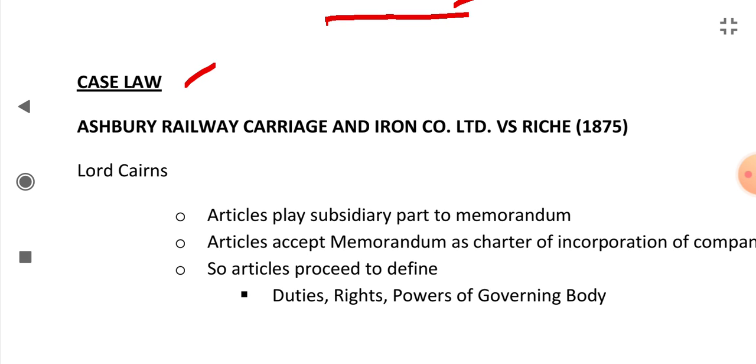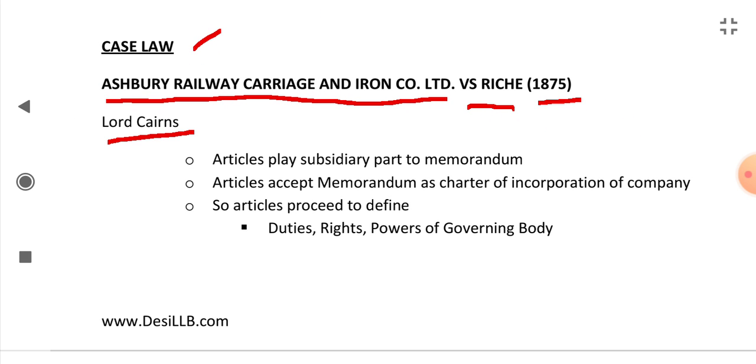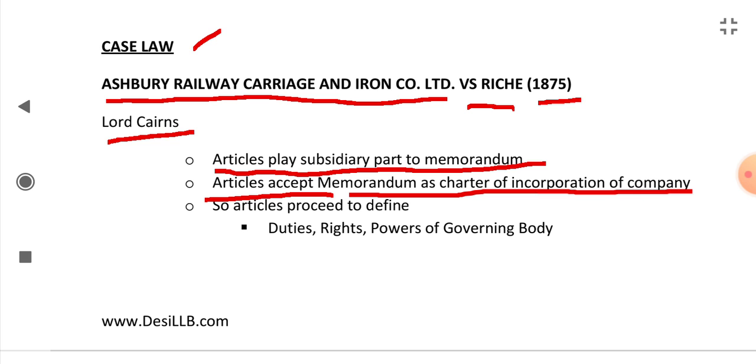There is an important case law, Ashbury Railway Carriage and Iron Company Limited versus Riche, 1875. In this case, Lord Cairns said that articles play a subsidiary part to the memorandum. Articles accept the memorandum as the charter of incorporation of a company. The articles accept the supremacy of the memorandum.